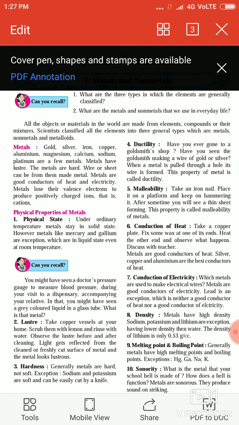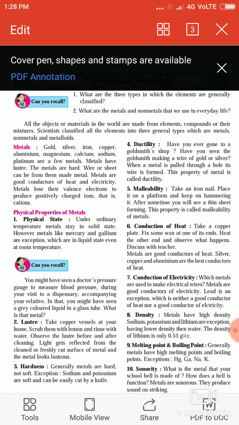Then the next property is density. Metals have high density. Sodium, potassium, lithium are exceptions because they have very low density and they float on water. So lithium, sodium and potassium have low density, but the remaining metals have high density, they sink in water. Then next is melting point and boiling point.